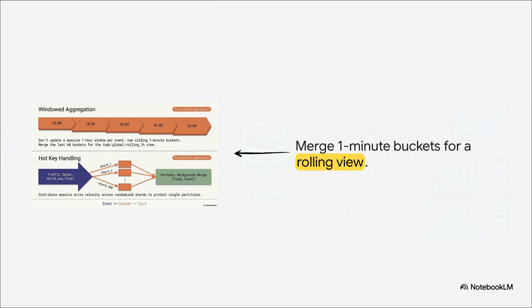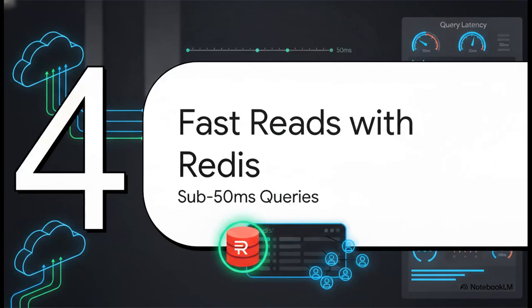It's incredibly flexible. By just adjusting how we merge these buckets, we can effortlessly support windows for the last 5 minutes, 1 hour, 24 hours, or even all-time rankings, all without redesigning the core system. Section 4, sub-50 millisecond reads with Redis. Once we have those aggregated buckets calculated, we need a way to serve them to users instantly.